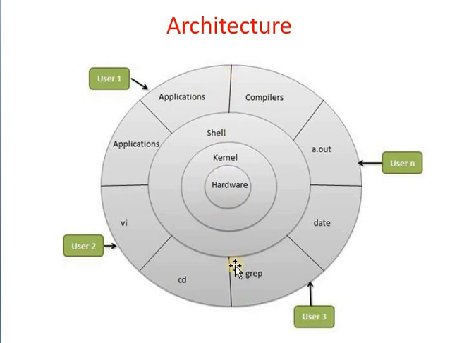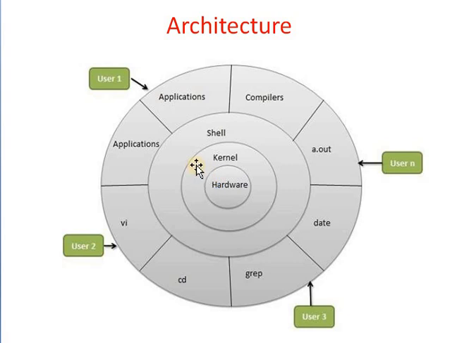First one is the hardware layer. The hardware layer consists of all peripheral devices, RAM, hard disk, CPU, etc. In this layer, there is a core hardware part, which consists of RAM, hard disk, CPU, etc.